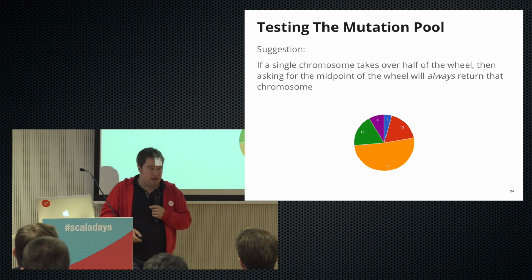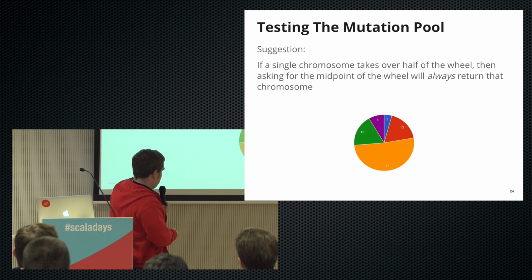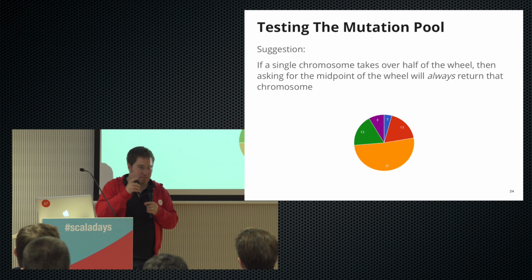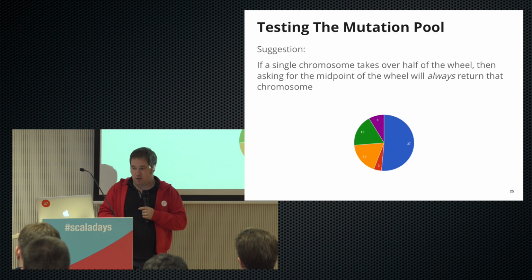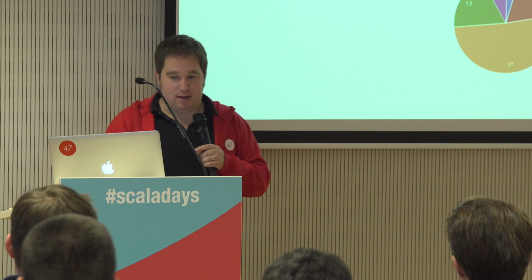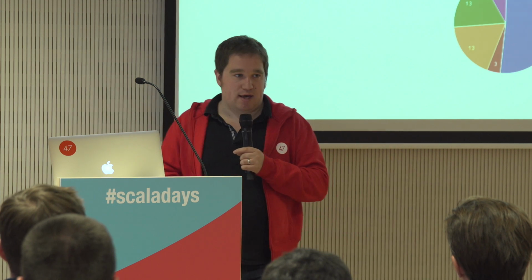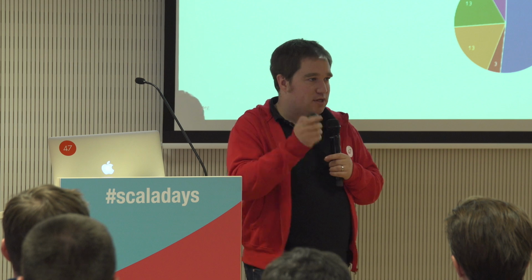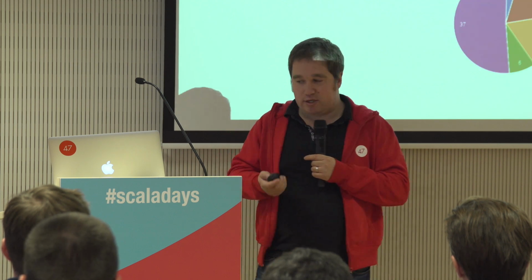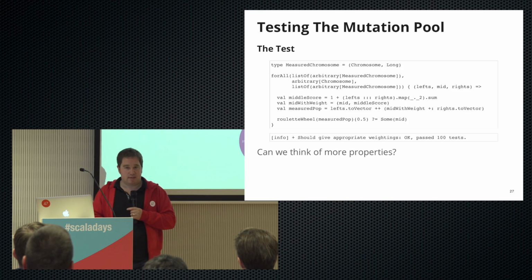Okay, so if we imagine the midpoint is here, and so we would always select 0.5 on that function, you can see here that wherever we pick, if we give different implementations, as long as we have a chromosome that's always bigger than half of the population, we should always get that picked.